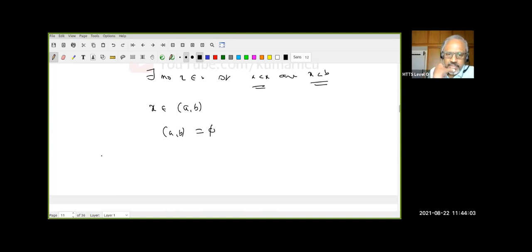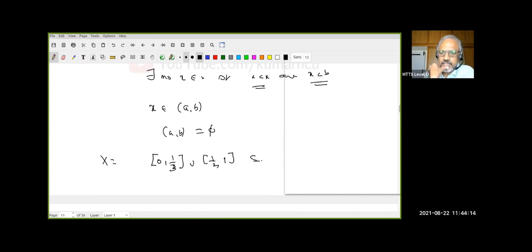Now suppose I have X equal to, let us say, this is a subset of R with a natural order relation. Are there consecutive elements in X? This is a subset of R. I have a natural order. With respect to that, are there consecutive elements here? 0 to 1/3, half to 1.